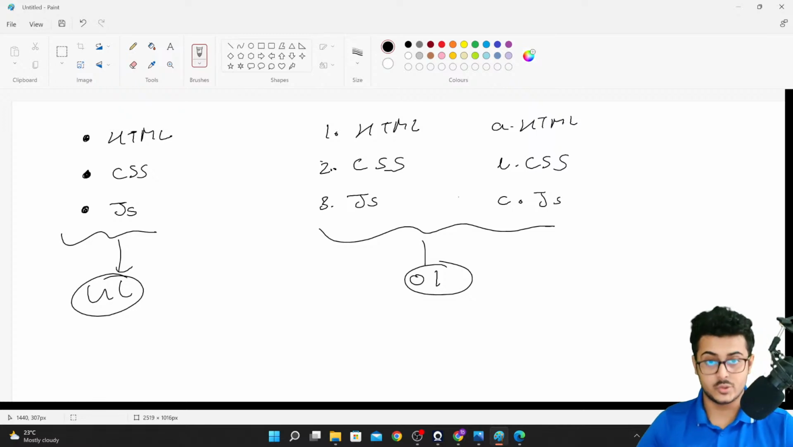There is ul and ol. Unordered list, that is ul, and ol, that is ordered list.